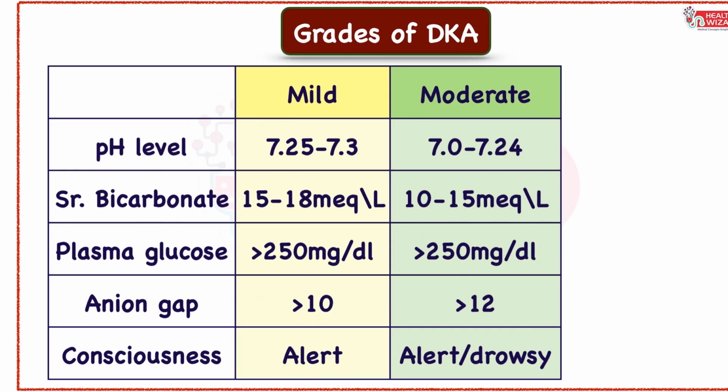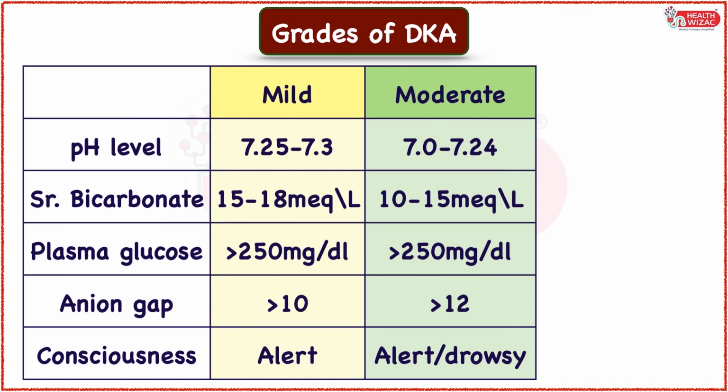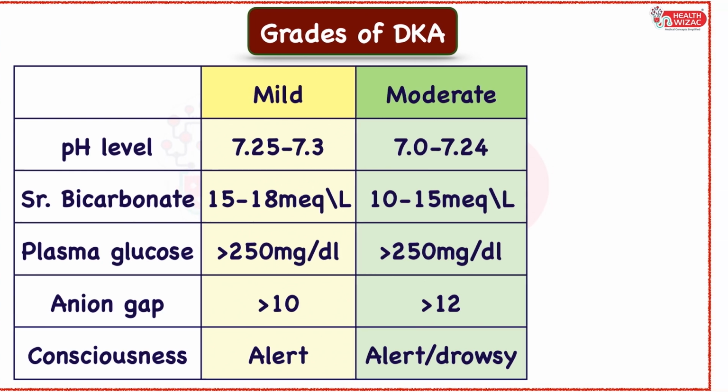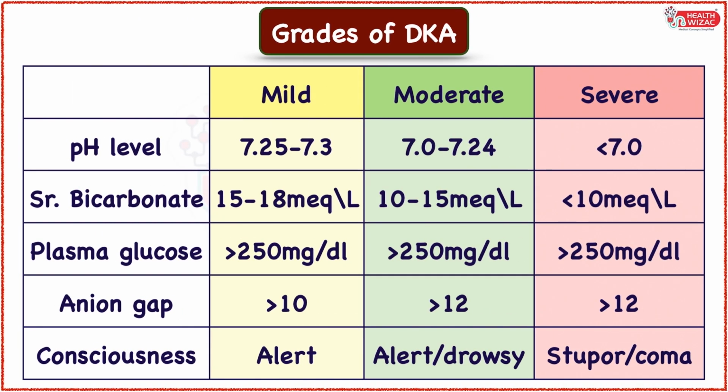Moderate DKA is characterized by a pH level between 7 to 7.24, serum bicarbonate level between 10 to 15, plasma glucose more than 250, anion gap of more than 12, and the patient is either alert or sometimes found drowsy in moderate DKA. Whereas in severe DKA, pH is less than 7, bicarbonate level is less than 10, plasma glucose is more than 250, anion gap is more than 12, and the patient is usually found in a stuporous or coma state.